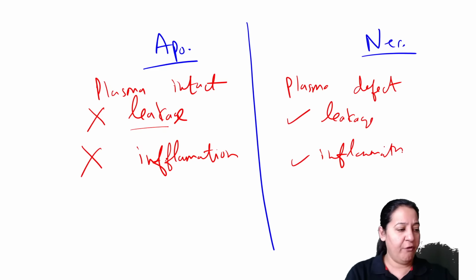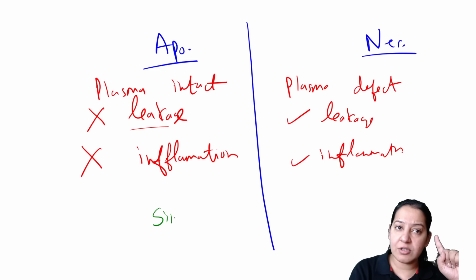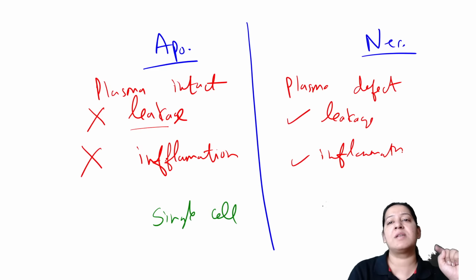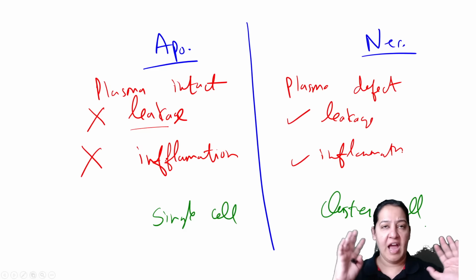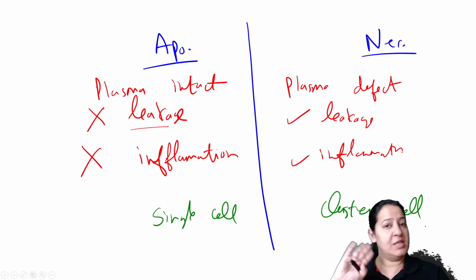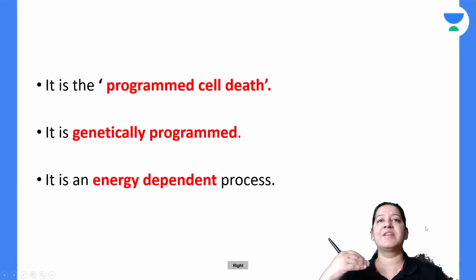And after that, the fourth difference: apoptosis occurs in a single cell, but necrosis occurs in a cluster, a group of cells. Give me a thumbs up. Have you got it? The differences till now, these are the four. I will tell you many more, right? So that is the thing.